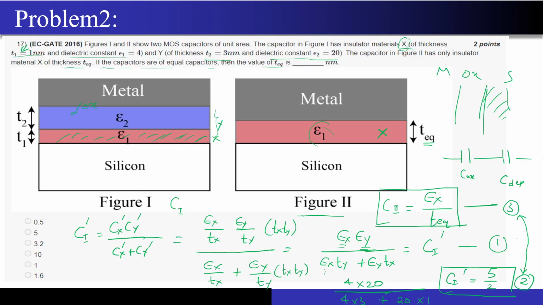Now this question was what? It came in GATE 2016. This question is a very easy one, where they are asking us to equate the capacitance of two structures, correct?